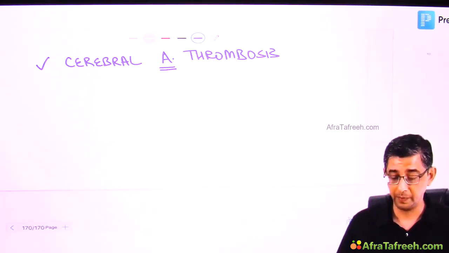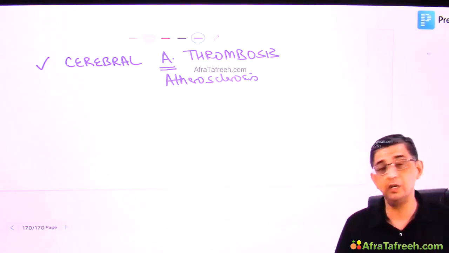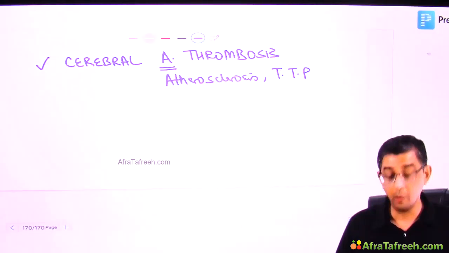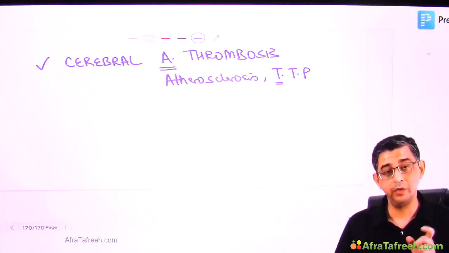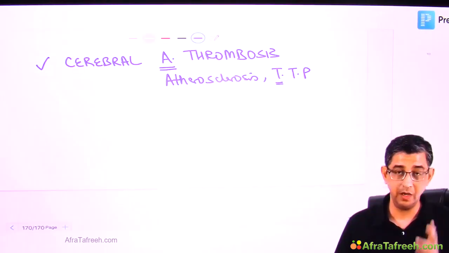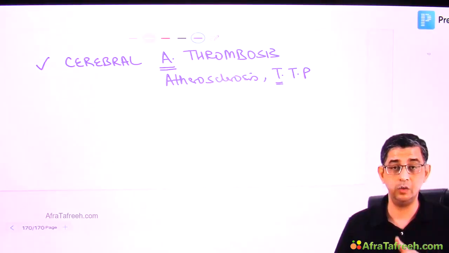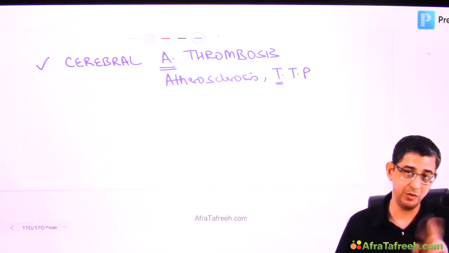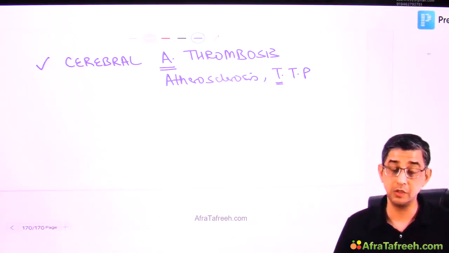So why would that happen? Well, the reason for that is again atherosclerosis, because atherosclerosis not only involves the internal carotid artery but can extend and involve the middle cerebral artery also. Then there could be some rare causes like thrombotic thrombocytopenic purpura. In fact, if you just go by the word thrombotic, it can contribute to ischemic stroke. The highlight of thrombotic thrombocytopenic purpura, and how it is different from hemolytic uremic syndrome, is that the neurological features are present in TTP. Remember, when you do that MCQ in kidney, HUS versus TTP, TTP will always have fever and also have neurological features of ischemic stroke.